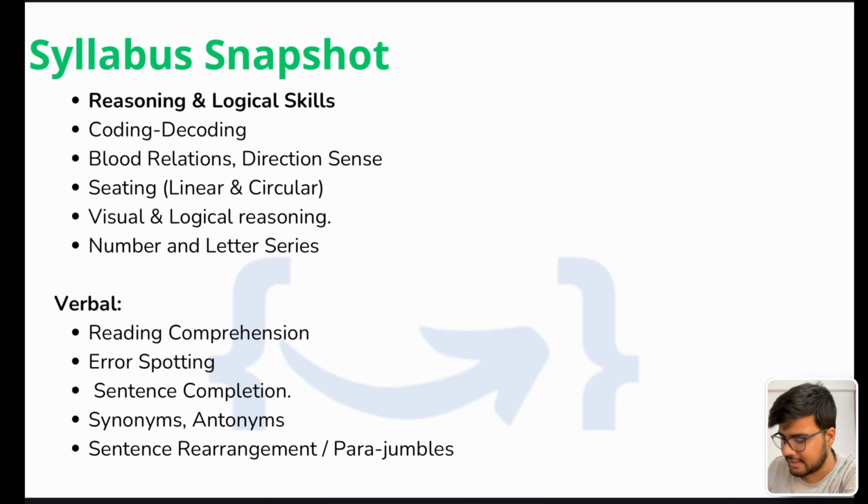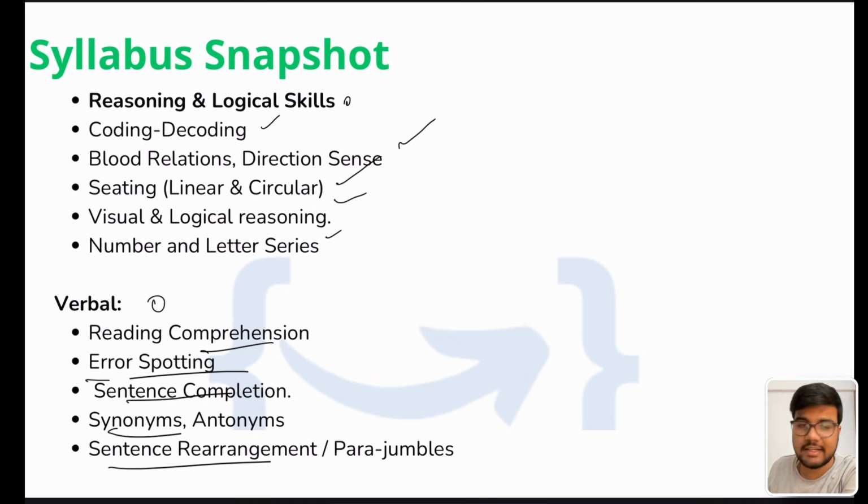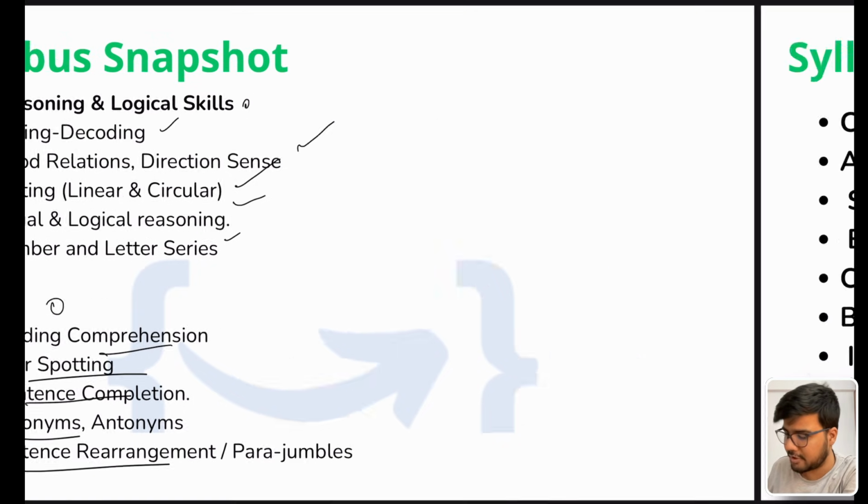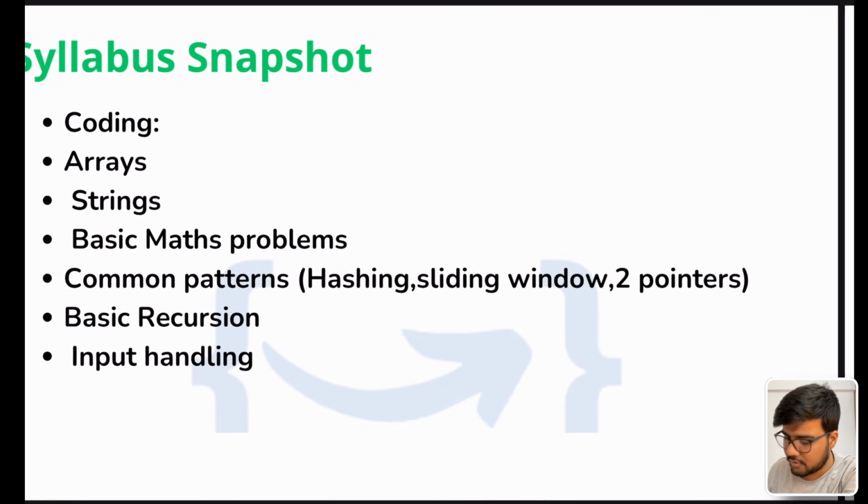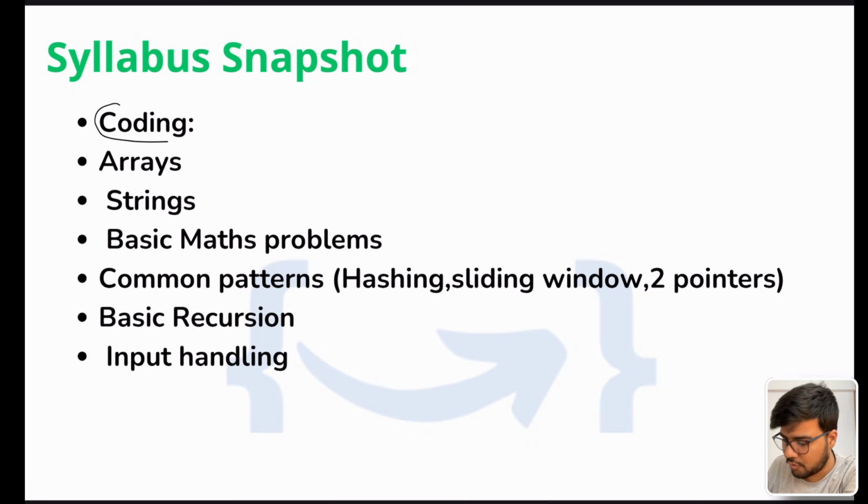Now another would be reasoning and logical skills: coding-decoding, blood relations, seating, visual, number, letter and series. Take screenshots of these and ask an LLM model what kind of questions can come. In verbal, you have reading comprehension, error spotting, sentence completion, synonyms, antonyms, sentence rearrangement, para jumbles, and much more, right?